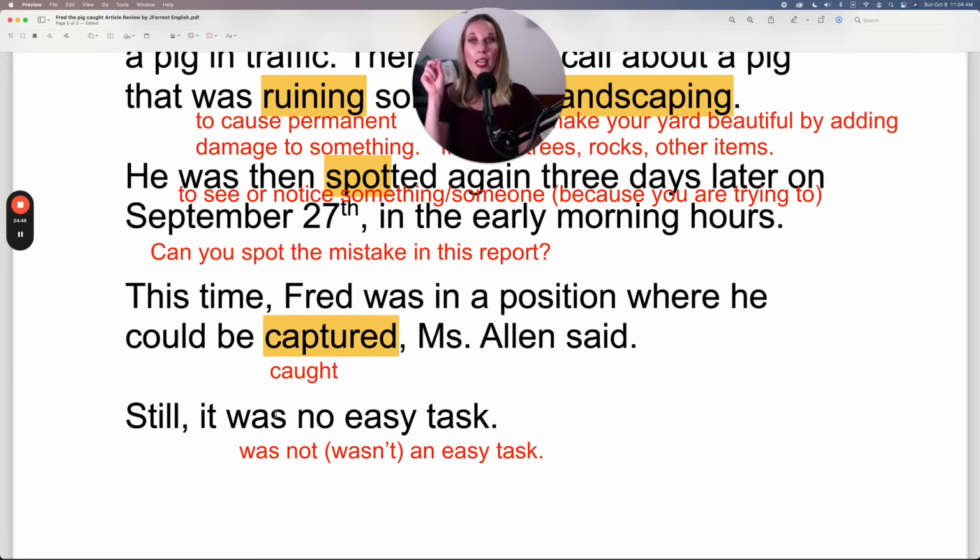To say it was no easy task, this is an alternative structure that we use mainly to emphasize the negative. So I want to make it sound stronger. If I just say, oh, it wasn't an easy task, it was no easy task. It's more forceful to emphasize that no, it wasn't an easy task. It was no easy task.